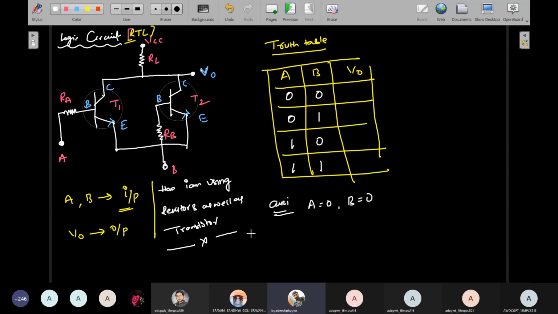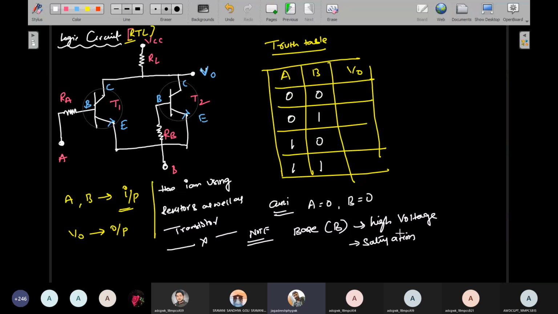This is a very important point, so I'll write a note. When the base terminal is given high voltage, that is called the saturation condition.